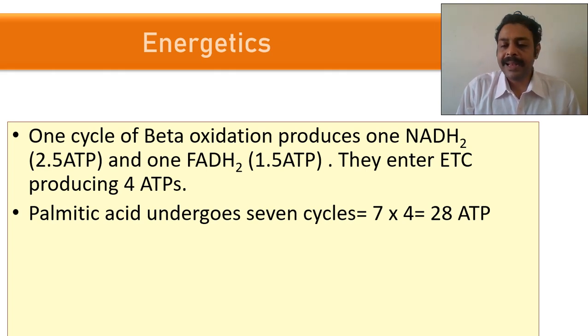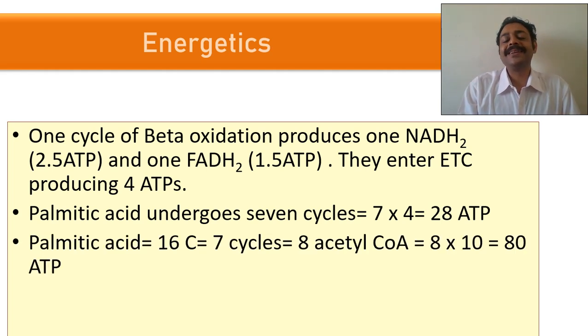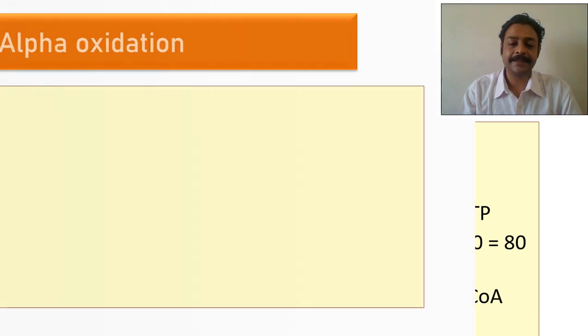You can simply take the 7 into 4 is equal to 28 ATPs. How many acetyl CoAs are produced from palmitic acid? 8. So one acetyl CoA gives how many ATP in TCA cycle? 10 ATPs. Okay. So 8 acetyl CoA is equal to 80 ATPs. So 80 plus 28 is equal to 108. Initial activation 2 ATP, so 106.